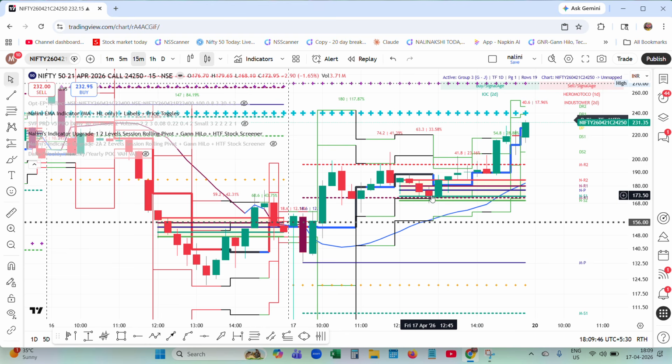Jodi means reversal candle. You might have heard of two-type reversal candles. You might have learnt about bearish engulfing, bullish engulfing, piercing candle. These are all Jodi candles. Two candle structures.